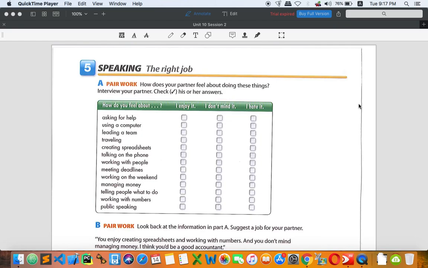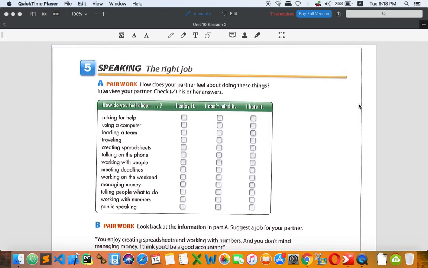And to me, the first one is I don't mind it, okay? And the second one, how do you feel about using a computer? If I talk about myself, I enjoy it, okay? Leading a team, you want to lead your group, for example, I enjoy it, okay? How do you feel about traveling? Absolutely, yes. I love traveling. I enjoy it. How do you feel about creating spreadsheets?